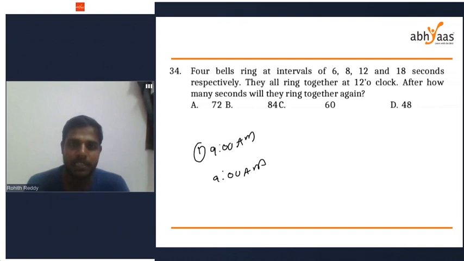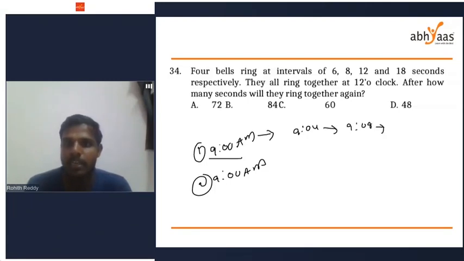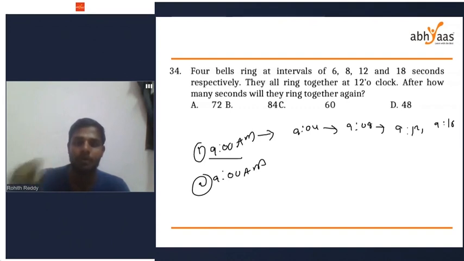This is my first bell. This is my second bell. The first bell rings after every 4 minutes. First it is ringing at 9 a.m. Then it will ring again at 9:04. Next it is 9:08. Next it is 9:12, 9:16, and so on. It will ring after every 4 minutes.